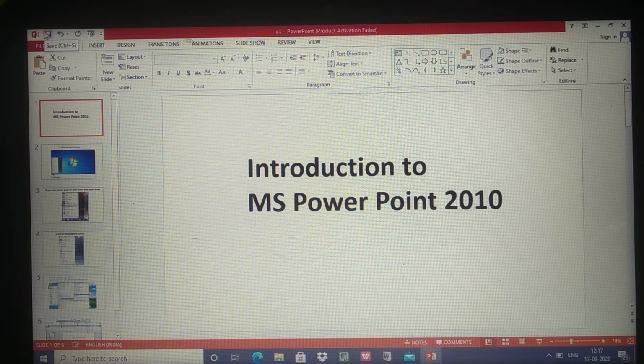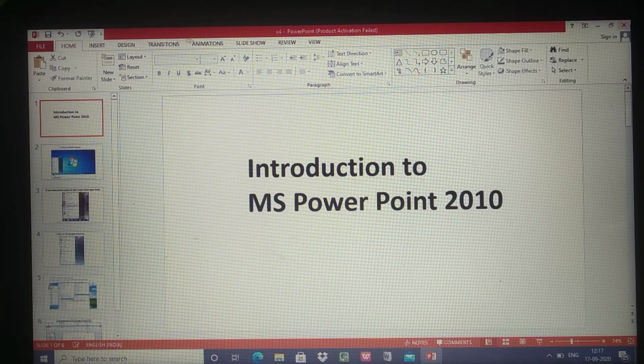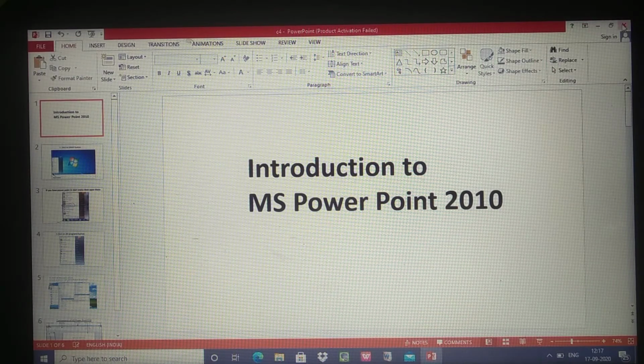Okay, next these are the three. This is a quick access toolbar. Here you have the save button, see, undo and redo. And this is for slideshow, and this is the file tab. Okay, file, home, all these are the menu bar. This is on the menu bar, and it is title bar. See, the PowerPoint name is displayed on the title bar. Here we have three buttons: minimize, maximize and close buttons.